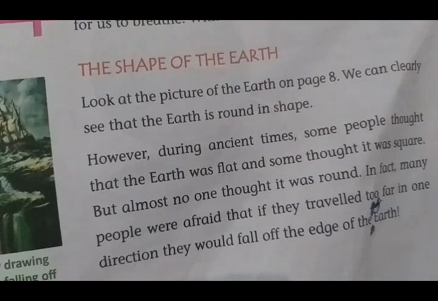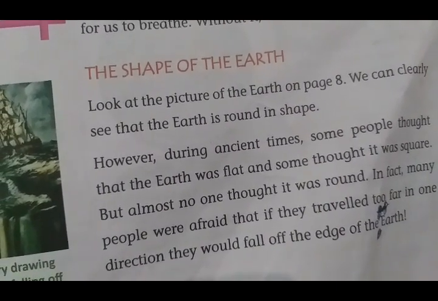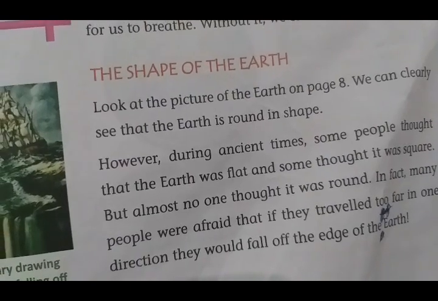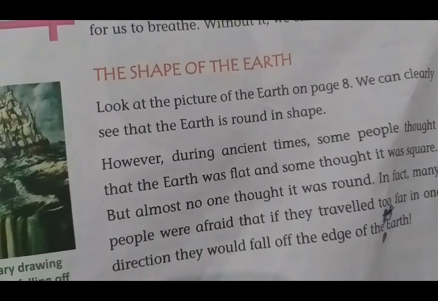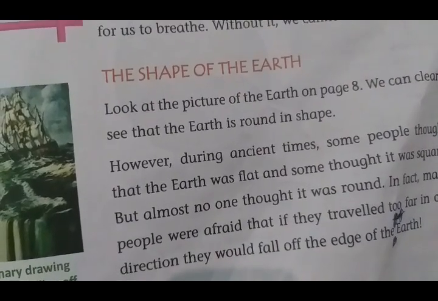However, pictures of the earth taken from space by satellites now prove that the shape of the earth is not perfectly round.